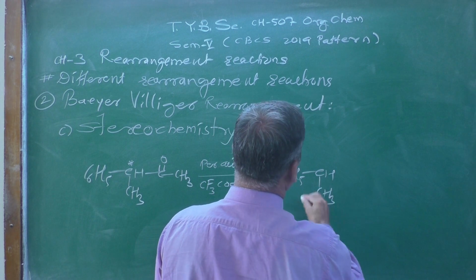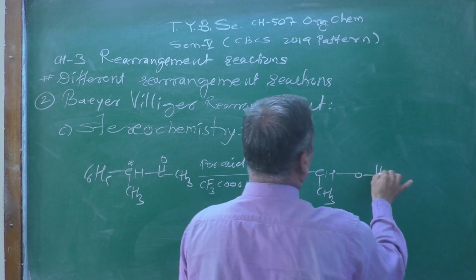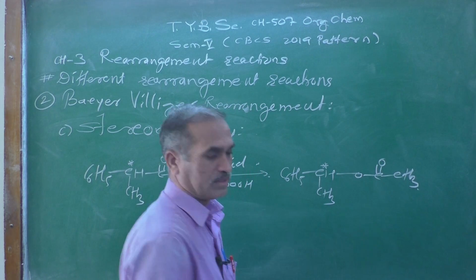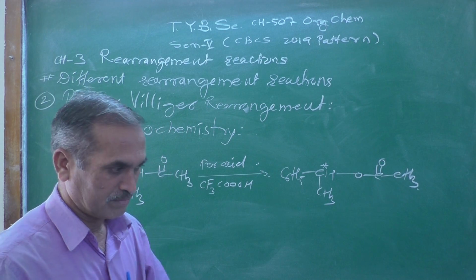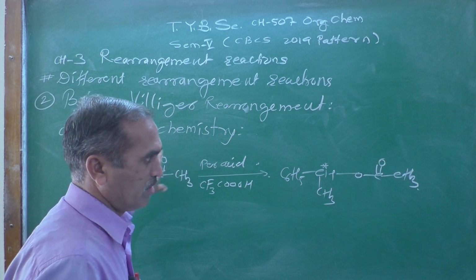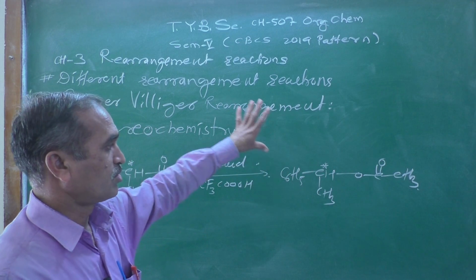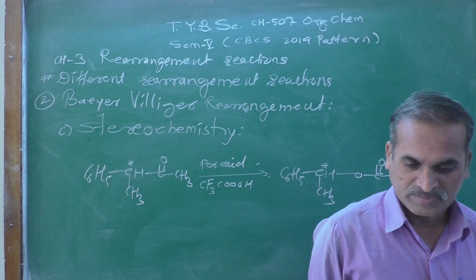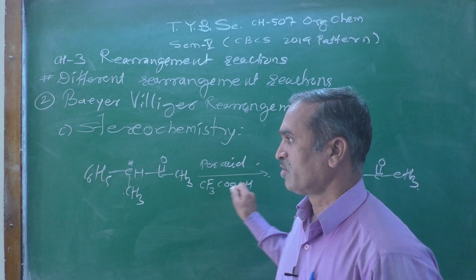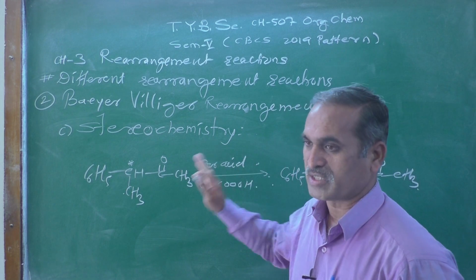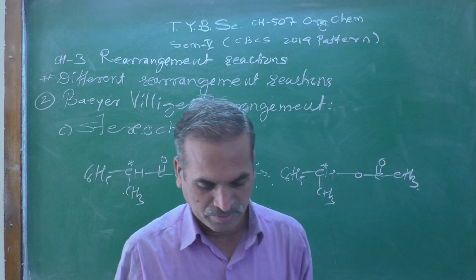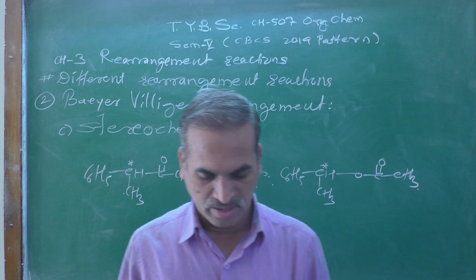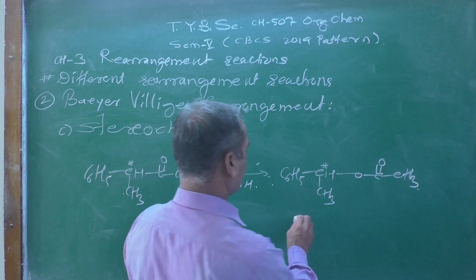C6H5CH and CH3, C double bond O and the CH3. Look at here, this chiral center remains as it is. Whatever configuration is there in the starting material is retained. So this is optically active, and the product is also an optically active compound. If the substrate has an R configuration, your product also has an R configuration, meaning there is complete retention of configuration. That type of stereochemistry we have seen over here.